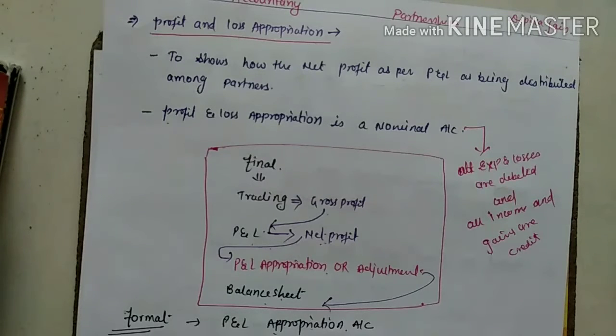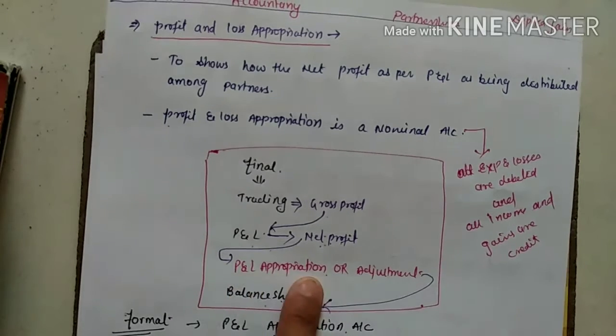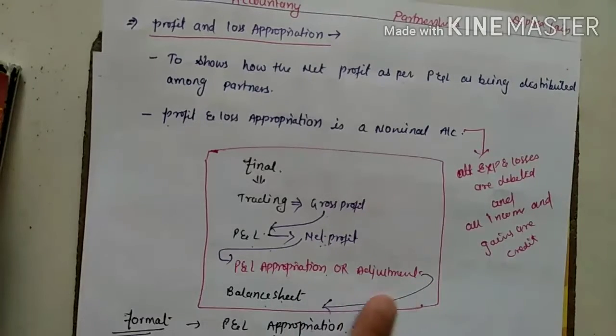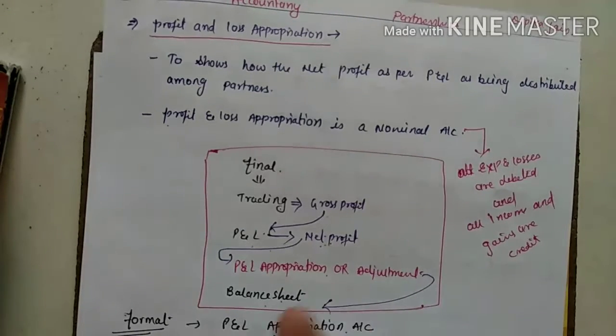The partnership firm has some kind of salary, some kind of commission, some kind of bonus to the partner, interest on the capital, interest on the drawing, all related to the partner. So we first have to make the P&L appropriation account, then whatever profit comes from here, we will divide among the partners, then we will make the balance sheet. I think you are clear about this, correct or not?